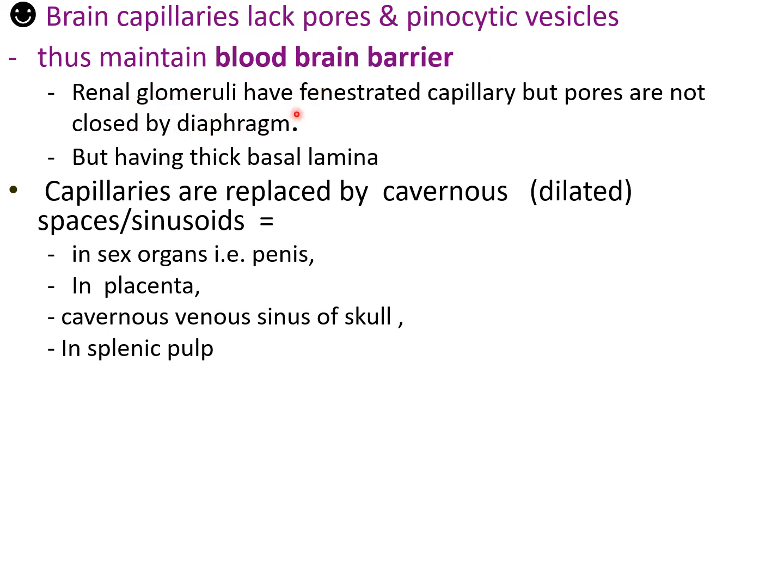Renal glomeruli have fenestrated capillaries, but the pores are not closed by a diaphragm; instead there is a thick basal lamina. In some places capillaries are replaced by cavernous, dilated spaces or sinusoids: in sex organs, penis and placenta, cavernous venous sinuses of the skull, and in splenic pulp. So these are the different types of capillary.